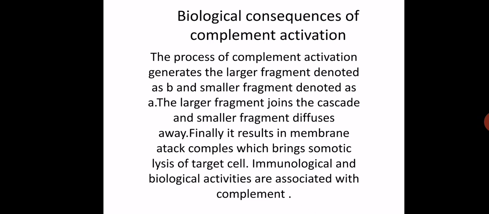Firstly C1, then C4, later on C2, C3, C5, C6, C7, C8, like that. And ultimately, there is a formation of the membrane attack complex, which leads to lysis of the target cell. In the alternative pathway, we studied that there is an involvement of different factors than the classical pathway, which includes factor B, factor D, and the properdin system, and there is direct activation of the C3 component and then other components consequently. So this is the difference between the classical and alternative pathways.